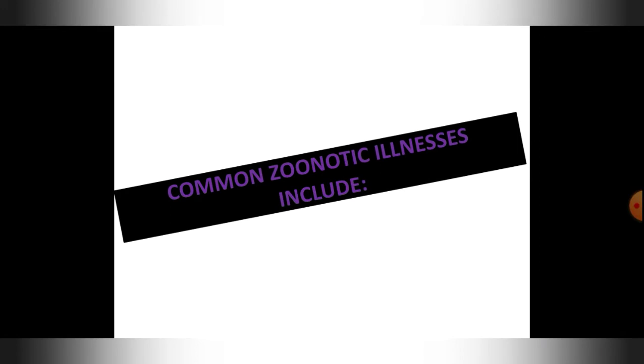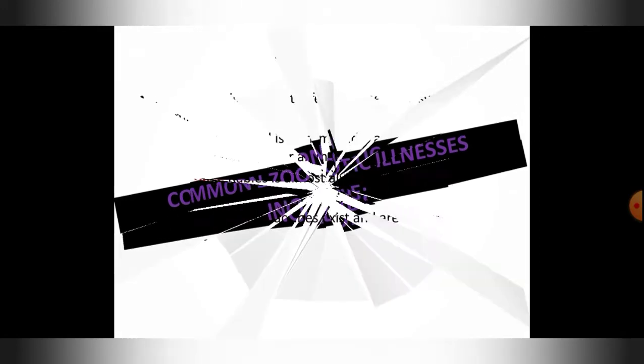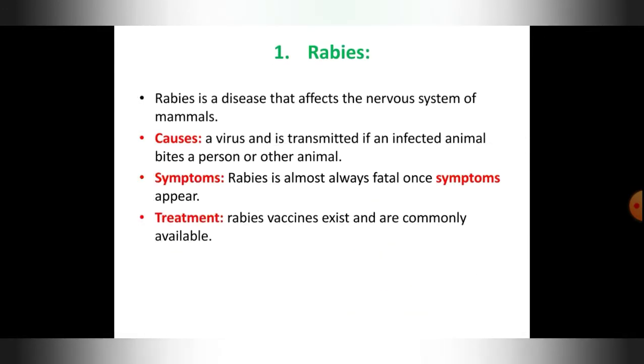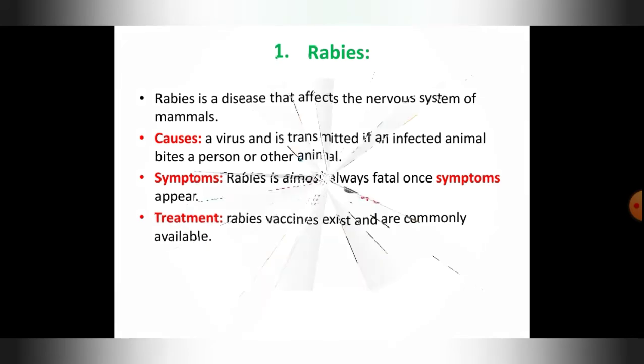So common zoonotic illnesses include some of the following examples. Rabies is a disease that affects the nervous system of mammals. It is caused by a virus and is transmitted when an infected animal bites a person or another animal. Usually it is transmitted from a stray dog bite, through the saliva. Rabies is almost always fatal once symptoms appear. Treatment: the vaccine is commonly available now.